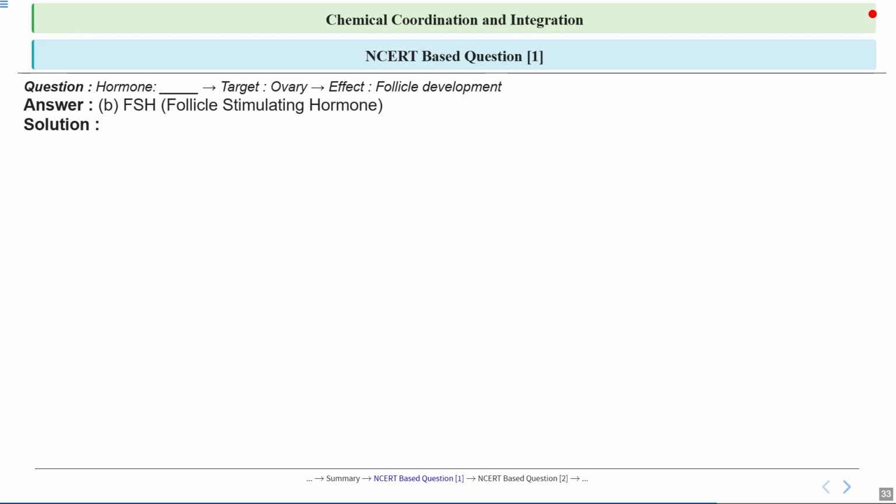So option B is correct, which is FSH, that is follicle stimulating hormone. Let's discuss the solution. FSH, or follicle stimulating hormone, we know is secreted by the anterior pituitary, which is part of the brain. This hormone plays a key role in the reproductive system by stimulating the growth of follicles in the ovaries in females and promoting sperm production in the testes of males.